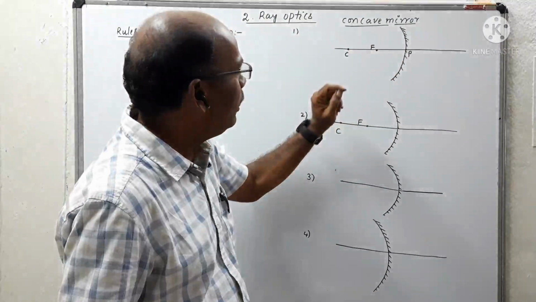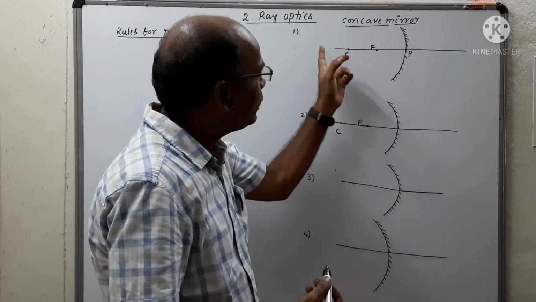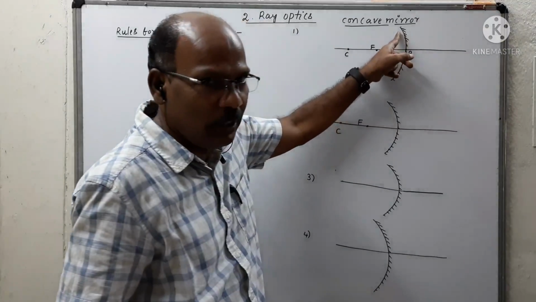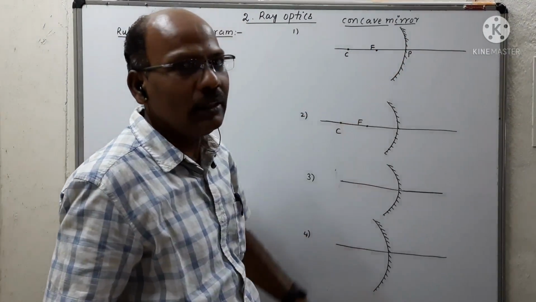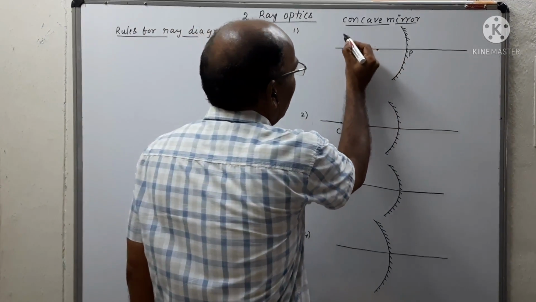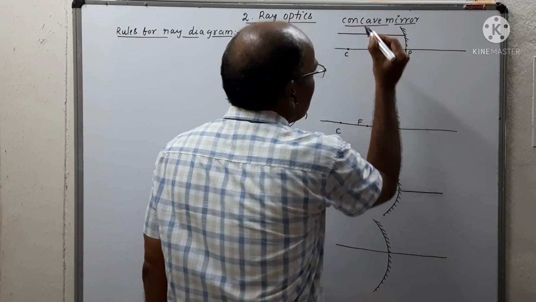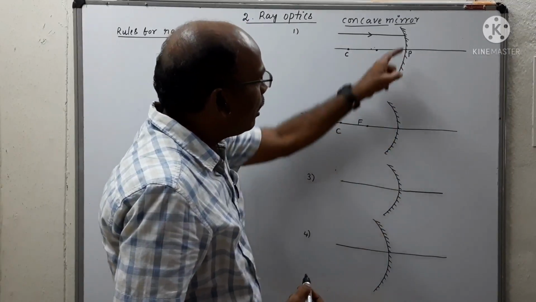The first rule is, if a light ray which is parallel to the principal axis is incident on the concave mirror, it gets reflected and passes through the principal focus. That can be represented like this. This is the ray which is parallel to the principal axis.